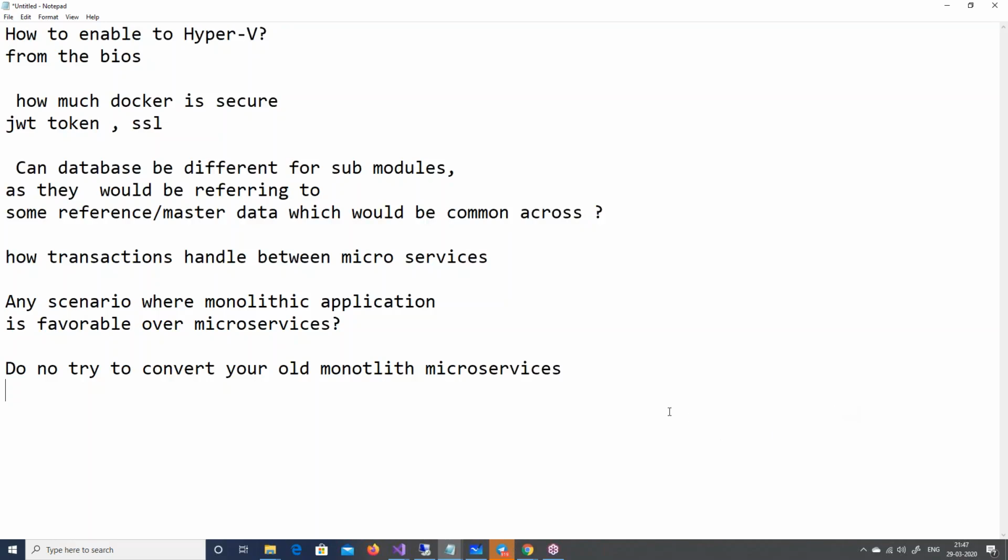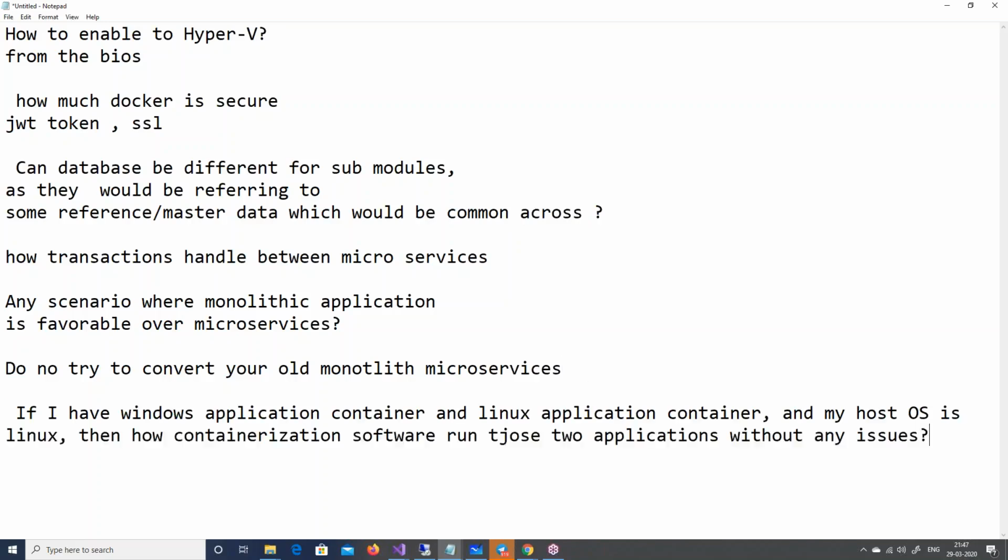I can see some questions. When is Kubernetes? Kubernetes is tomorrow. If I have Windows and Linux application containers and my host OS is Linux, then how does the container software run those applications without any issues?